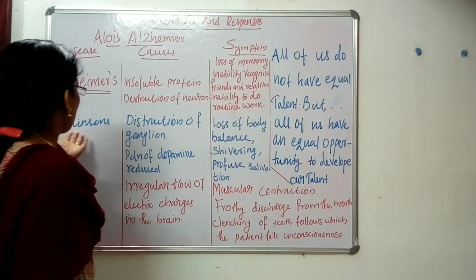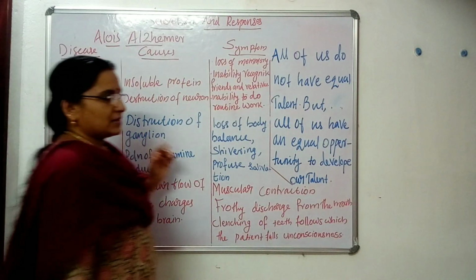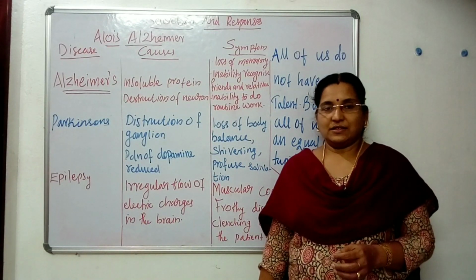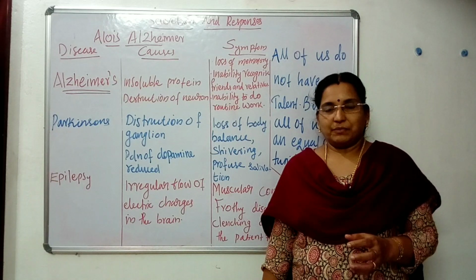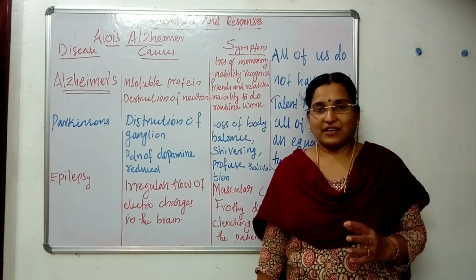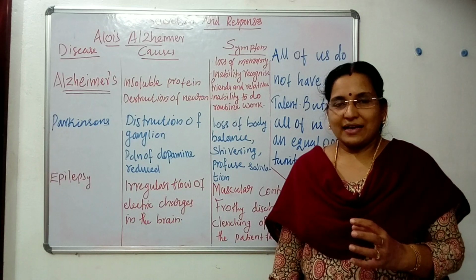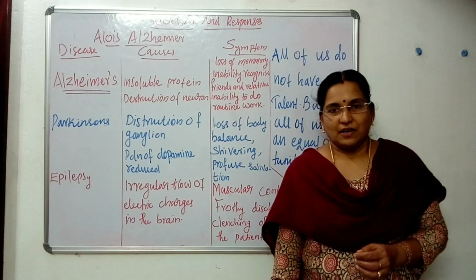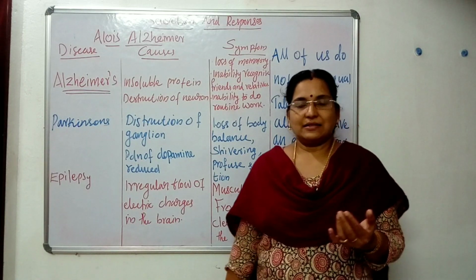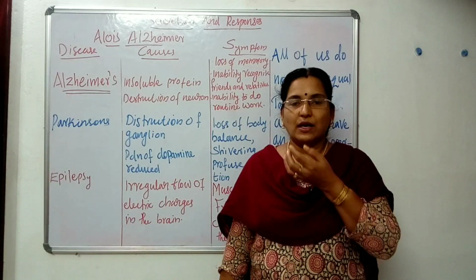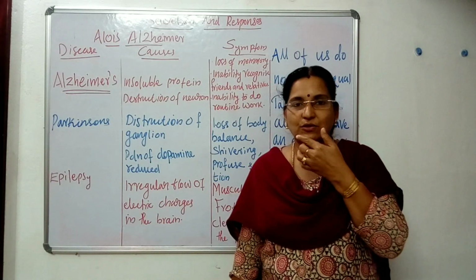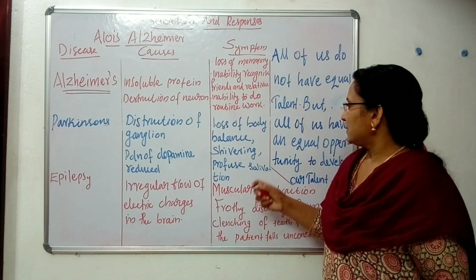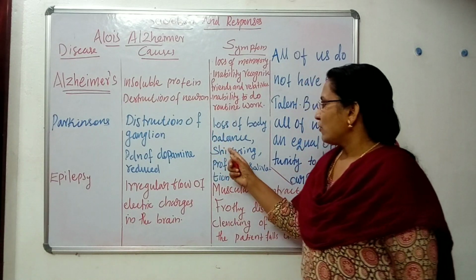Okay, the next one is Parkinson's disease. What are the symptoms? We have all seen old people who find difficulty doing their activities, especially problems in the muscles, shivering of their fingers, hands, etc. Even while taking food, the lips and this area also shiver. So in Parkinson's disease, the first symptom is loss of body balance.